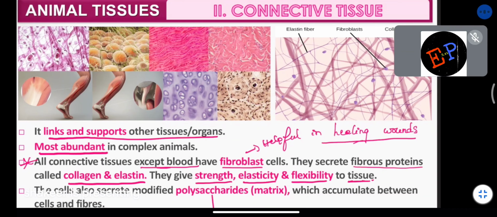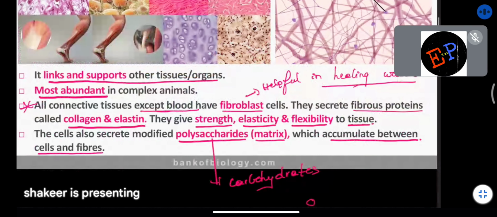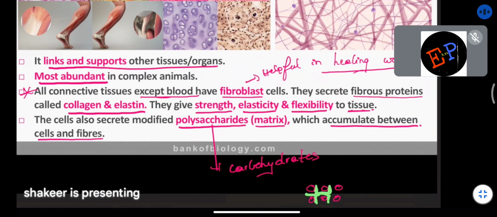Clear? So the cells also secrete modified polysaccharides, which is also called matrix, which accumulates between the cells and the fibers. So in between the cells, there will be a material which fills the gap between two cells. For example, if these are the cells, in between the cells you will find a matrix which is present. And what is this matrix called? This matrix is called intercellular matrix. Are you able to understand?